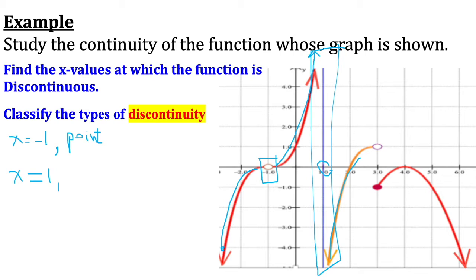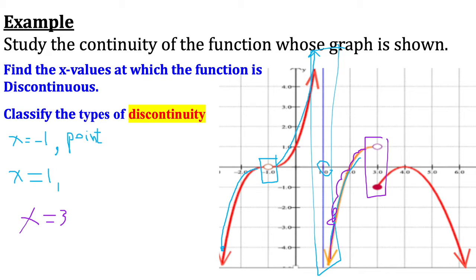If we continue walking on this graph, of course we will stop again at x equals 3. And at x equals 3, the type of discontinuity we call a jump, because we have two different heights. So this is the example that we solved.